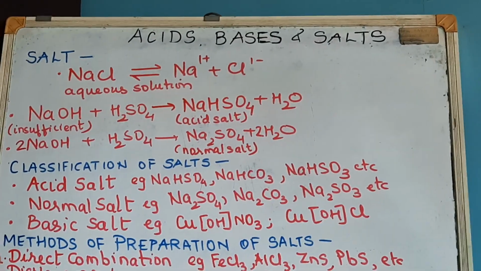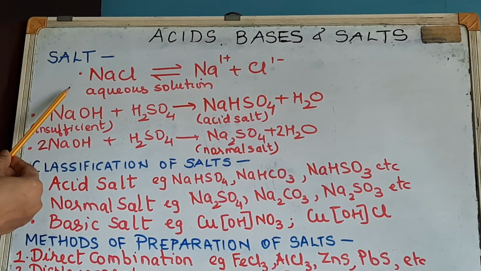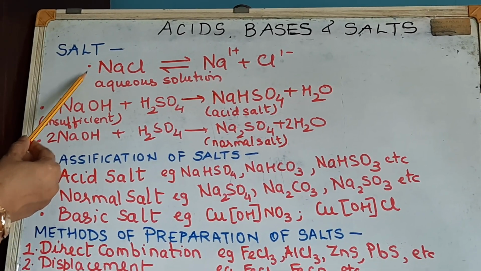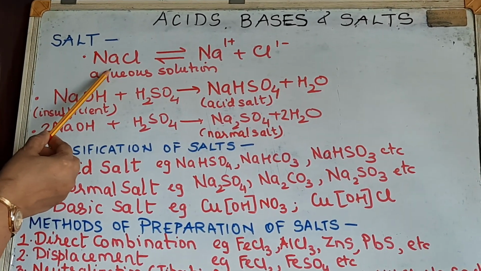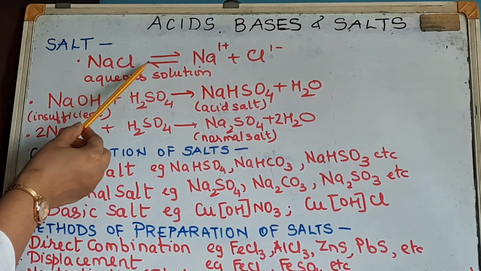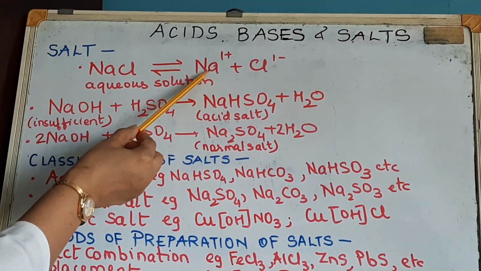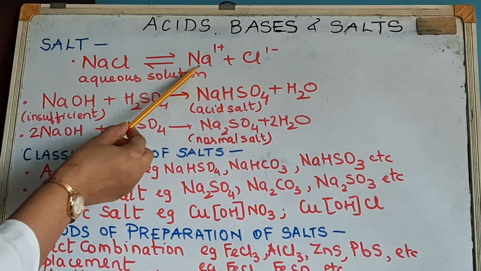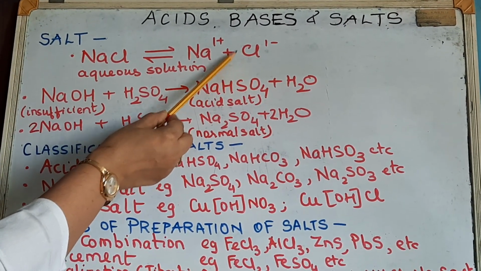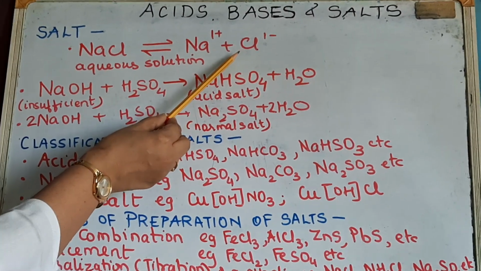Now this first equation which is written here is related to that ionic compound. So a salt is an ionic compound which in aqueous solution will dissociate to give a positively charged ion other than hydronium ion. So Na+ is formed, and a negatively charged ion other than hydroxyl ion. This is one definition.